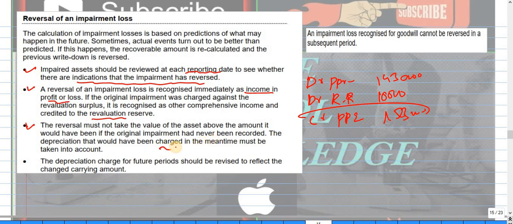In the cost model we have a borderline, which is the historical cost value, and for revaluation, you should reverse it to the extent of the book expense in the past. Depreciation charge for the future period should be revised. We should revise the depreciation charge for the future period to reflect the change in the carrying amount. Okay, this is about the reversal.